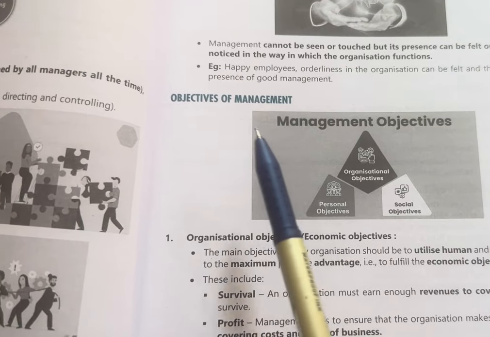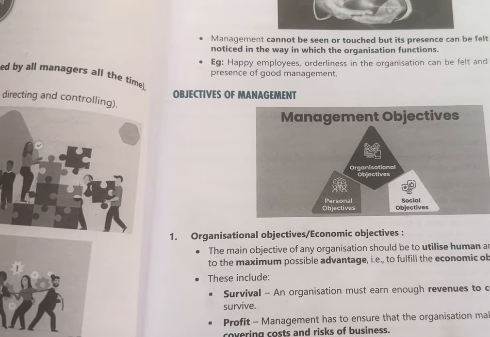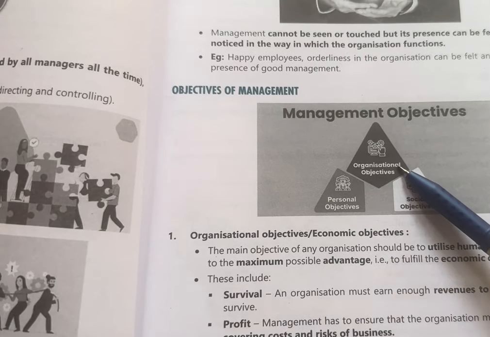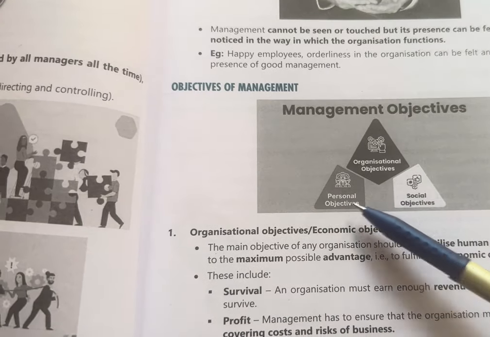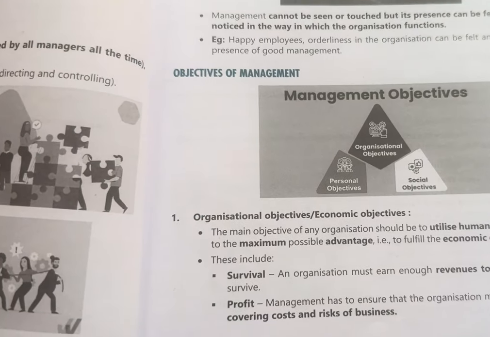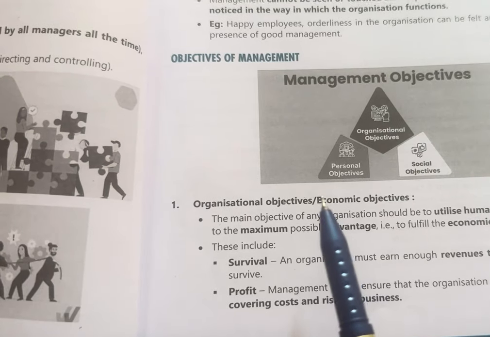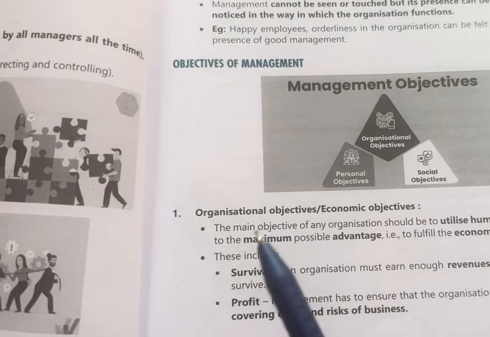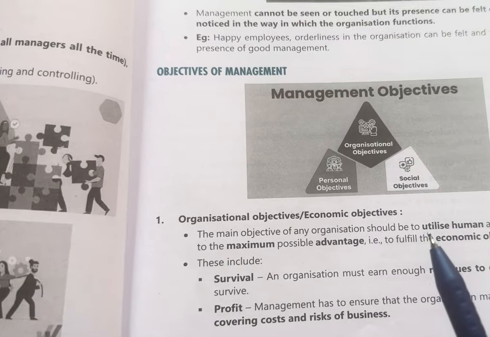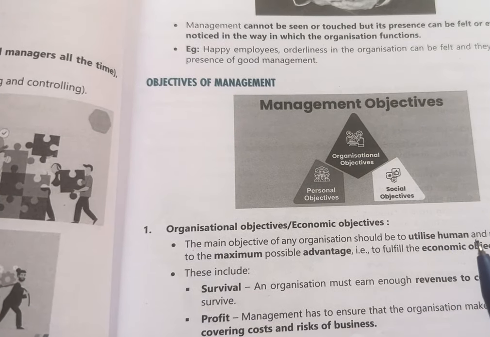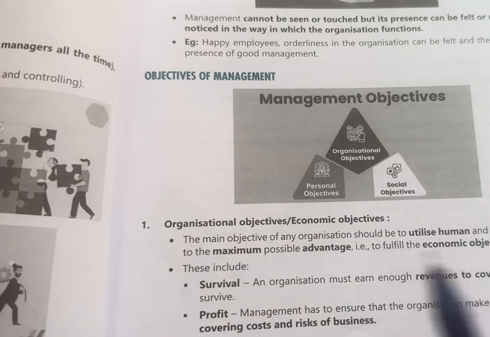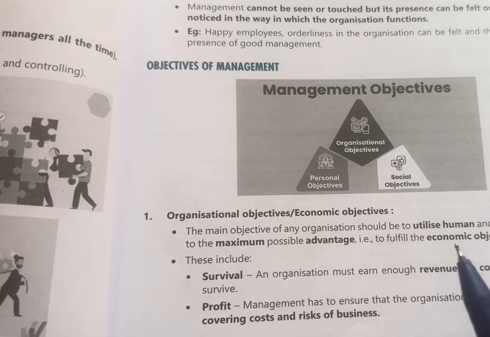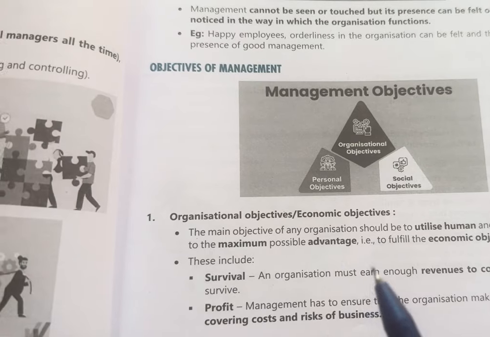Now let's talk about objectives of management. So here there are three objectives of management: organizational objective, personal objectives, and social objective. Organizational objectives, that's called economic objectives too. The main objective of any organization should be to utilize human and material resources to the maximum possible advantage, that is, to fulfill the economic objectives of a business.